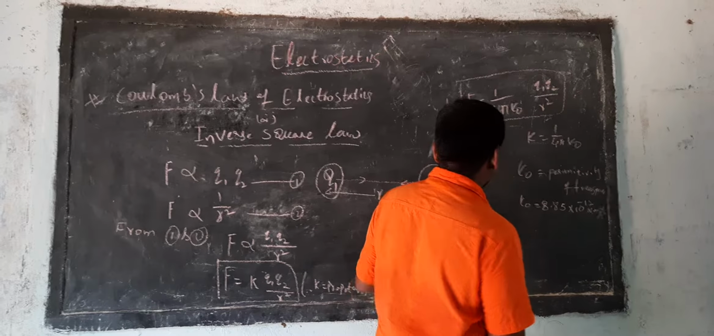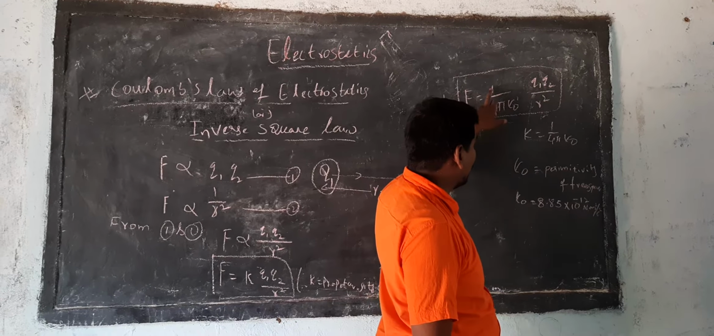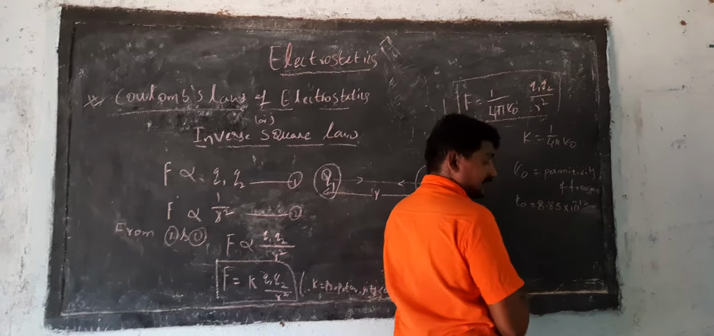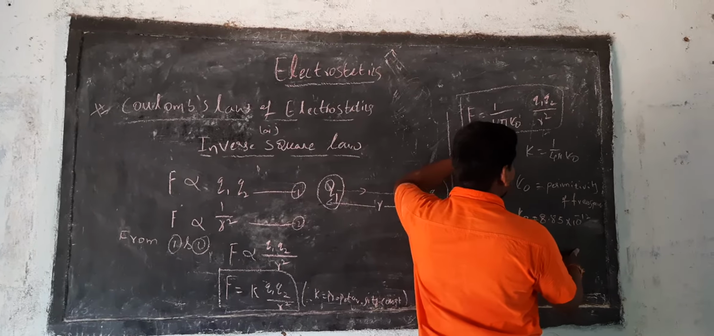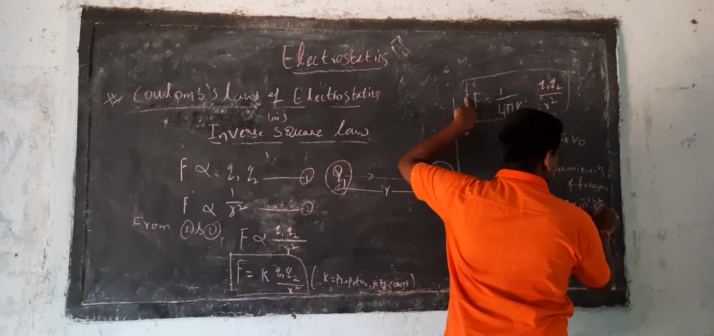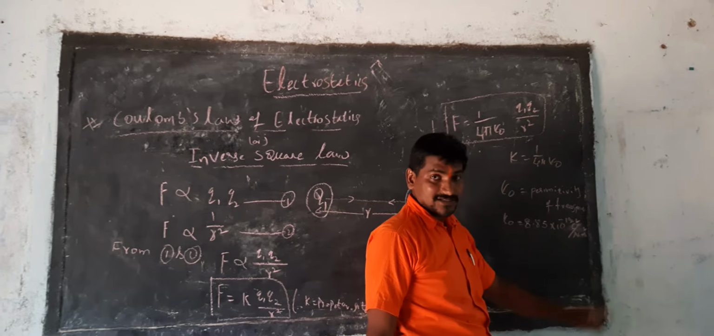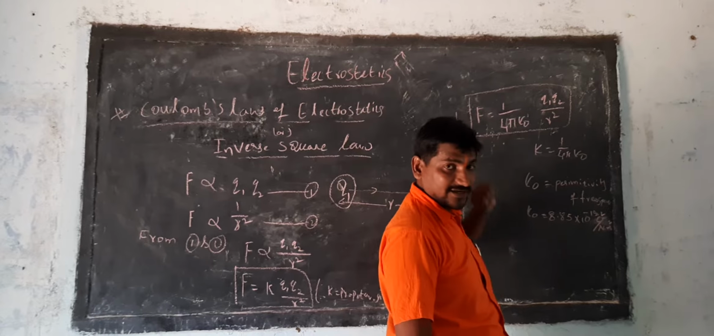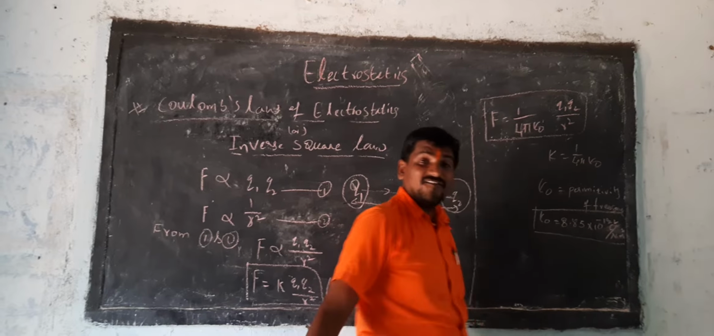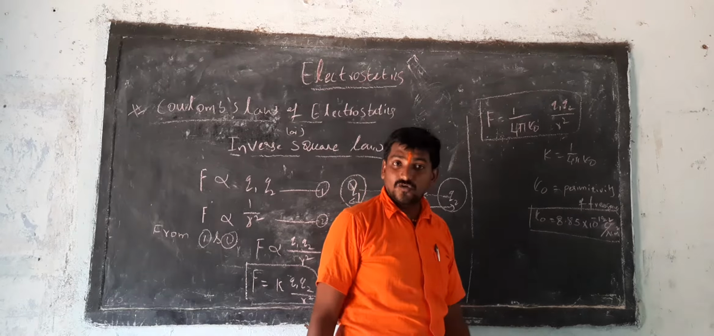Epsilon naught equal to what we can write? Epsilon will go here. Epsilon equal to 1 by 4 pi epsilon naught. So the units can be written as epsilon naught equal to coulomb square by Newton meter square. If you take epsilon here, that is the epsilon naught value for free space and vacuum. Okay, this is Coulomb's law.